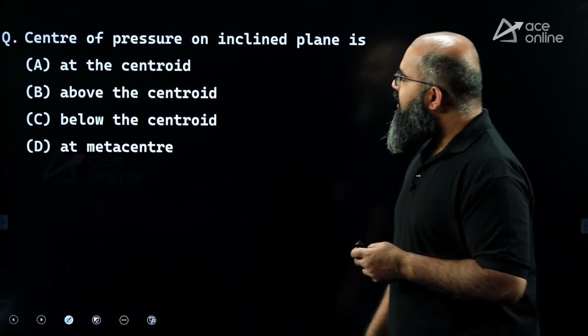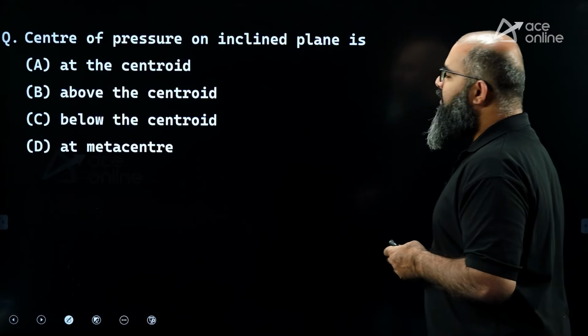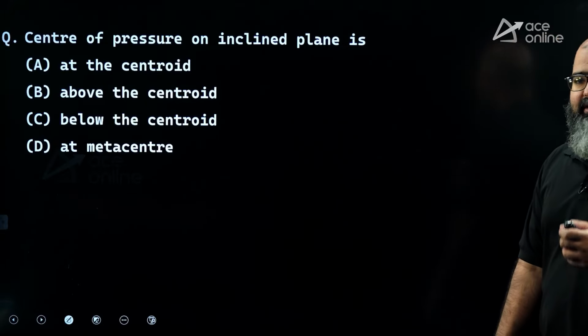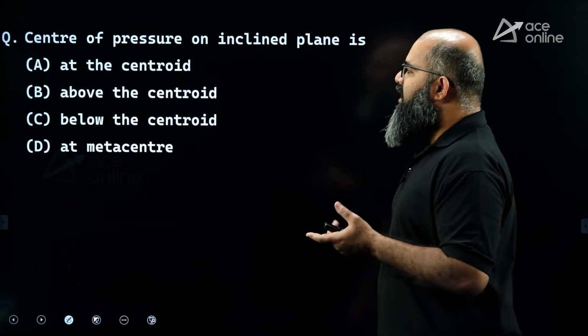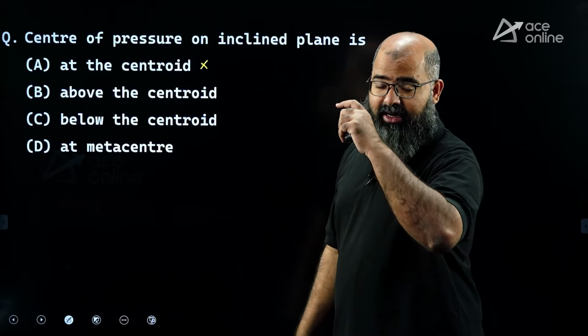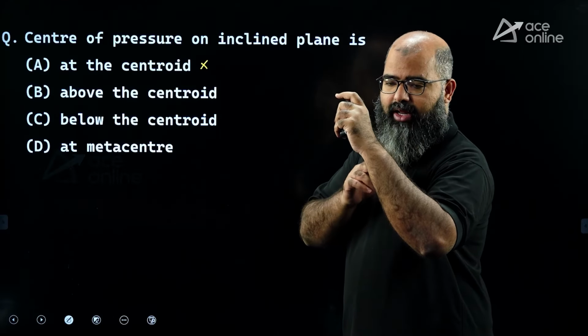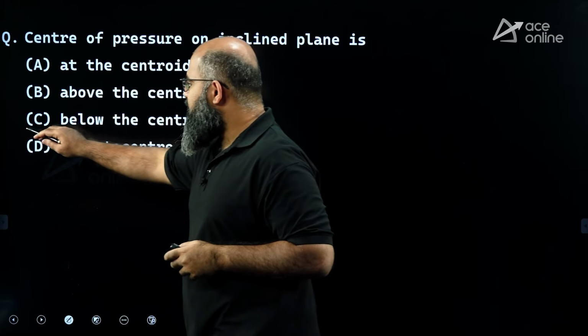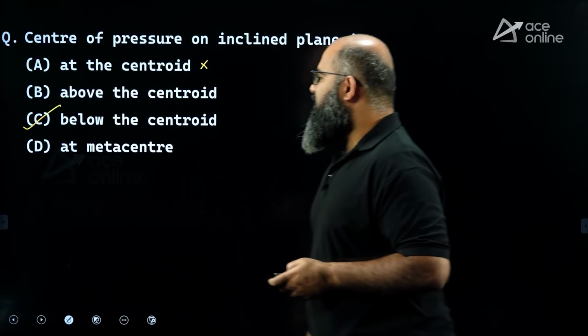Next thing, the center of pressure on an inclined plane. In the case of an inclined plane, where will the center of pressure P lie? At the centroid, not possible, because inclined plane is there. So it is supposed to lie below the centroid. So the correct answer over here is option C, which is below the centroid.